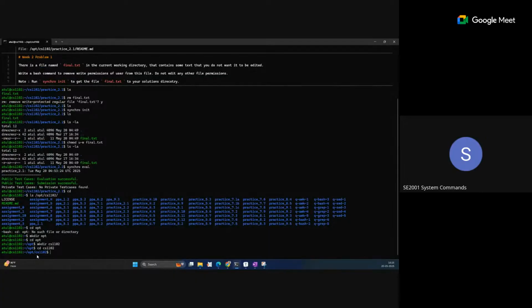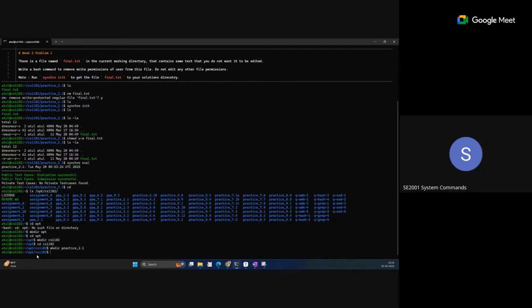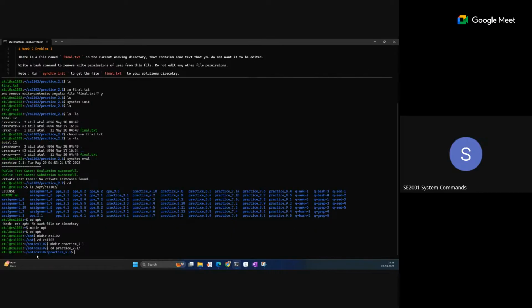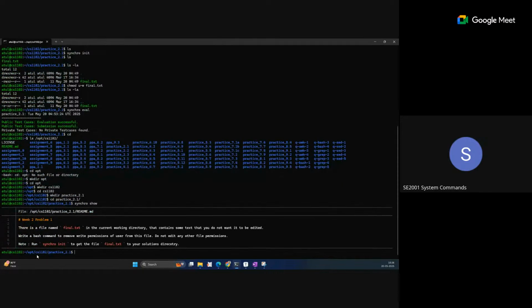Now they create the person's name folder the same way, mkdir like practice_2.1. Now they enter into it with cd practice_2.1. Now they run the command. You can see the question statement is still visible, so they just use this directory to create the solution. They perform the solution also and run the command. But after that, they get some error like permission denied or something like this.